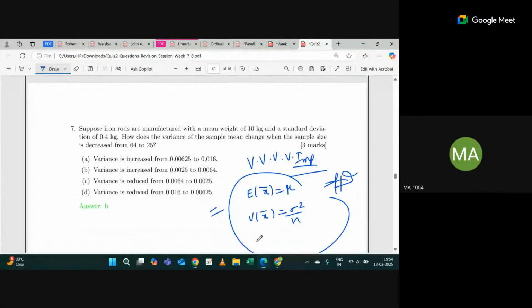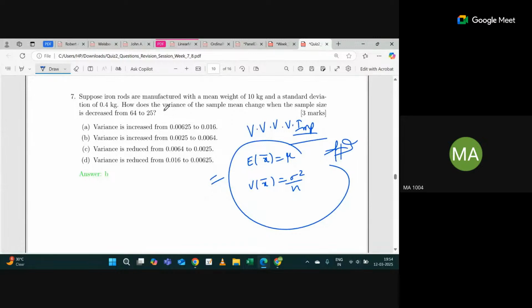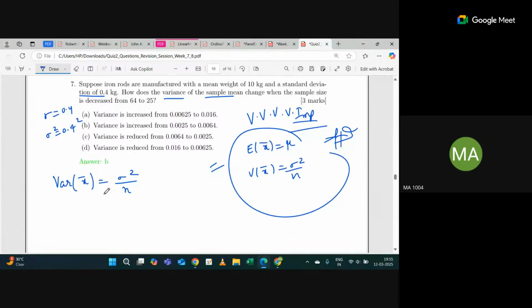Sir, how were you calculating this? See, it is the variance of the sample mean. That means I'm talking about variance of x bar. This is sigma square by n by the formula. In the question, sigma is given to you. Then sigma square is 0.4 square. It is asking what is the effect if n decreases from 64 to 25.